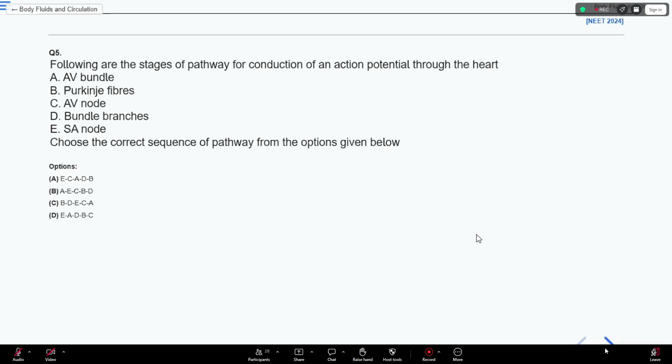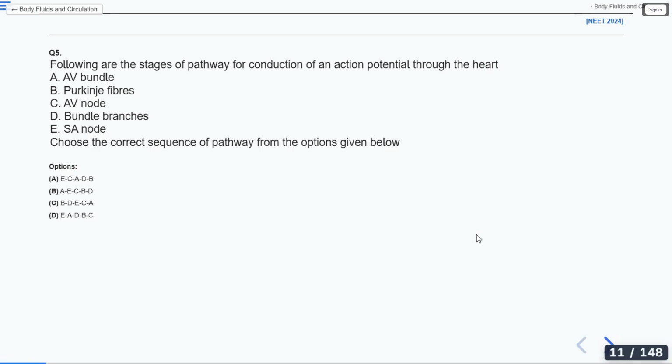What is this SA node? SA node is the sinoatrial node. Tejasri has already given the answer. It is known as the pacemaker. Remember all these terms.